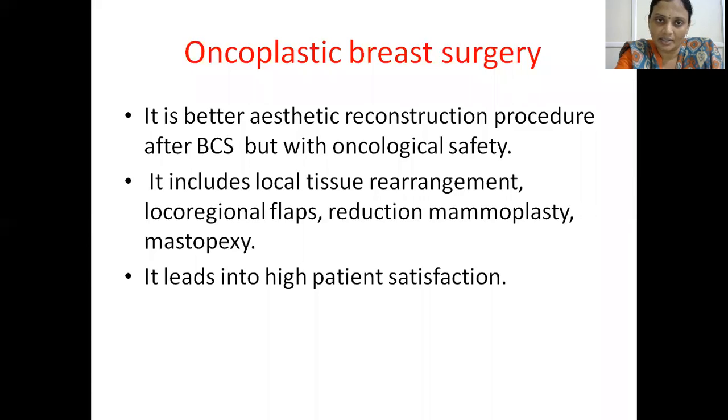Oncoplastic breast surgery. So oncoplastic techniques are a better aesthetic reconstruction procedure after breast conservative surgery, but with oncological safety. Includes local tissue rearrangement, loco-regional flaps, reduction mammoplasty and mastopexy techniques, leading to high patient satisfaction.